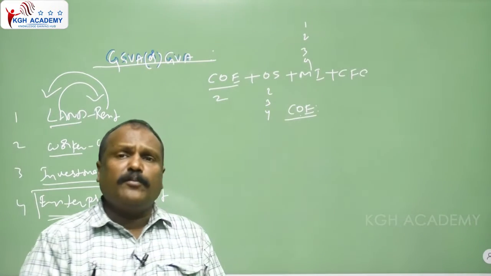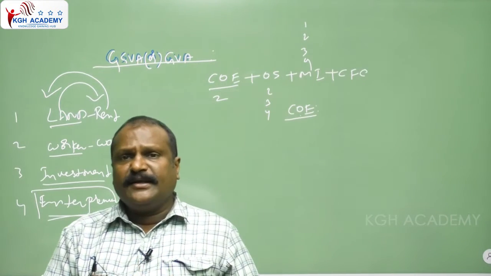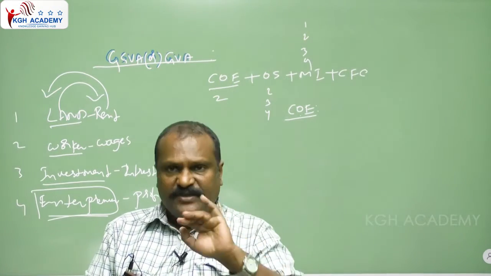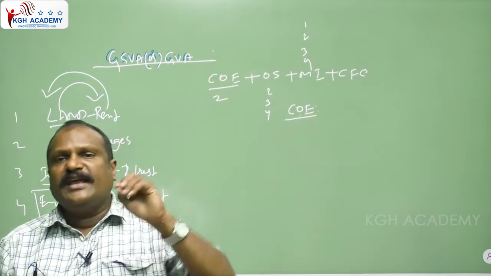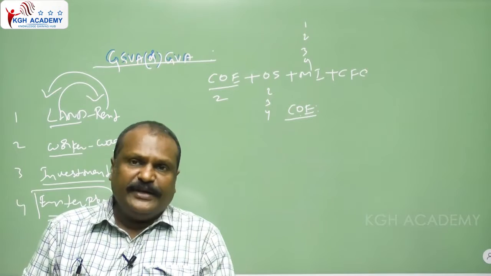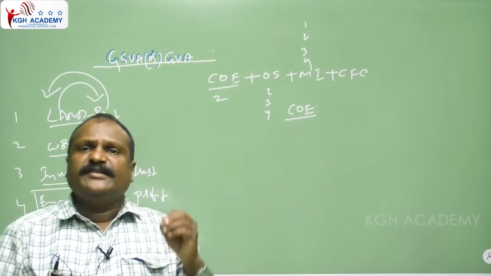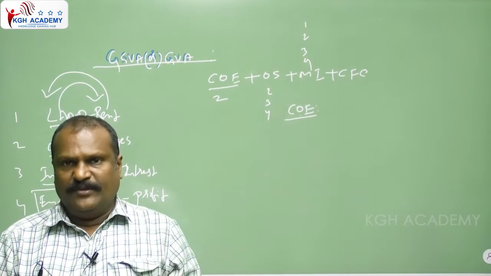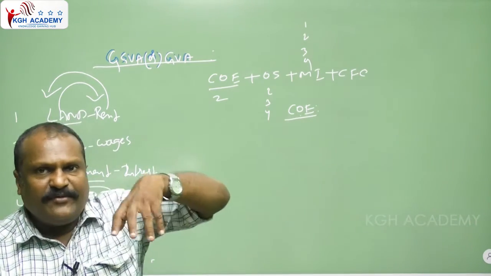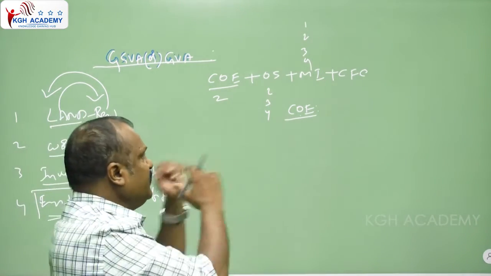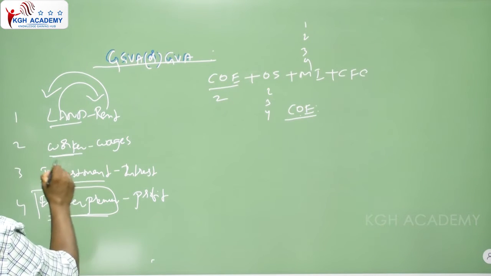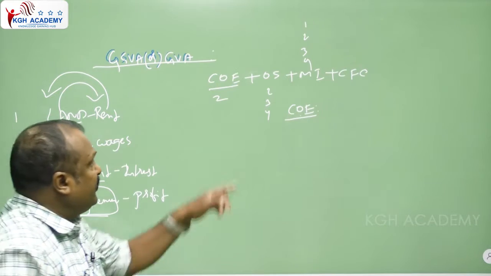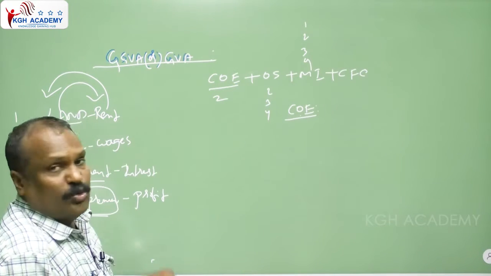What is the compensation of employee? It means when a person provides his service, he gets income in the form of salary. For example, a person working in the company Infosys is providing his service and getting a salary. This is known as the COE. He provides the service and he gets the income. The worker is providing the service and getting income in the form of wages. That's why COE is indicated by the 2.